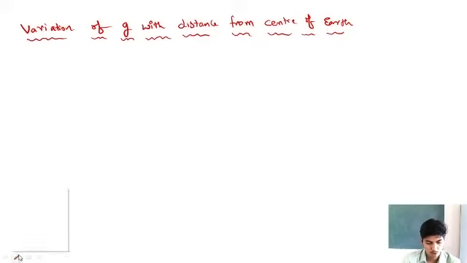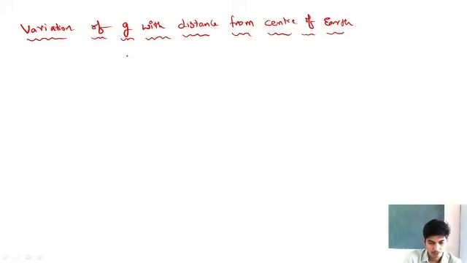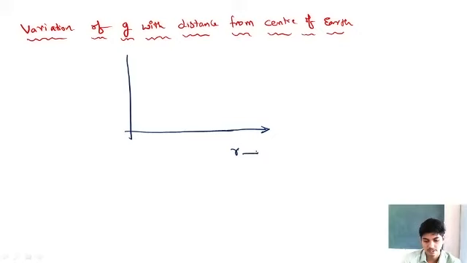So to do this, we will plot distance along the x-axis and we'll plot acceleration due to gravity along the y-axis, right? So we are trying to draw a graph between acceleration due to gravity and the distance from the center of the earth. Let us suppose the origin represents the center of the earth.